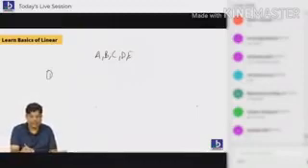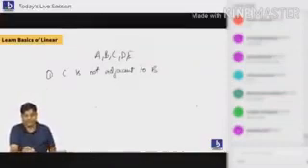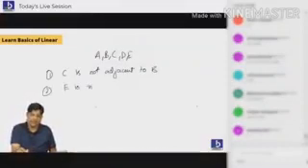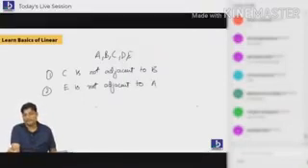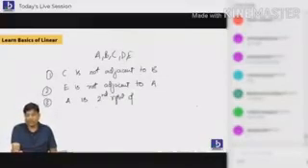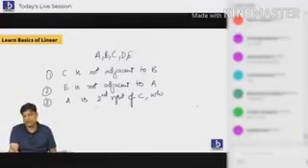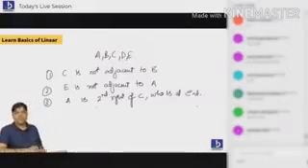First point, C is not adjacent to B. Second point, E is not adjacent to A. Third point, A is second right side of C, who is at one of the end. Okay, everybody, 3 points have been given to you.